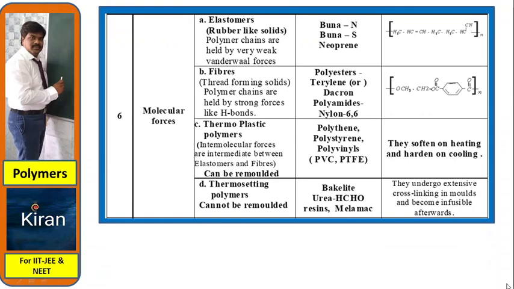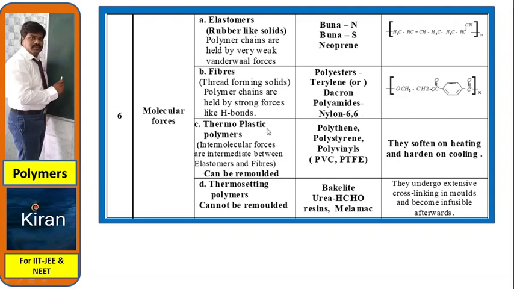A few more classifications on the basis of molecular forces. The polymer is formed by the interaction between molecules, and based on the molecular forces we have 4 categories. Number 1 is elastomers: rubber-like solids, where polymer chains are held by very weak van der Waals forces. Examples are Buna N, Buna S, neoprene. Fibers: thread-forming solids, where polymer chains are held by strong forces like hydrogen bonds. Examples: polyesters, terylene, dacron, polyamides, nylon 6,6.